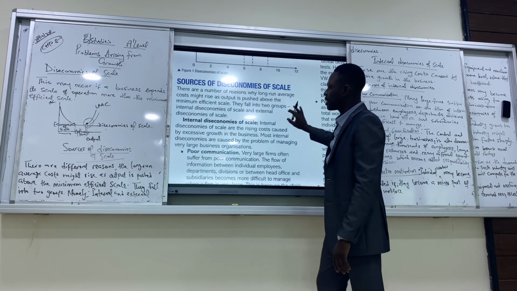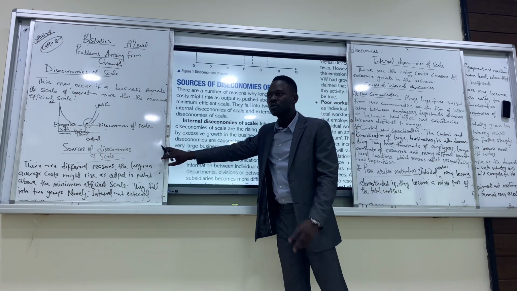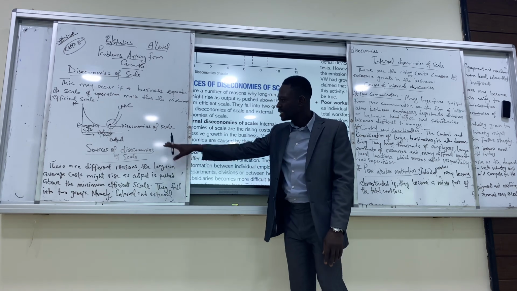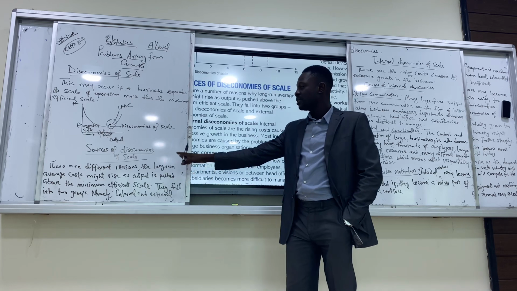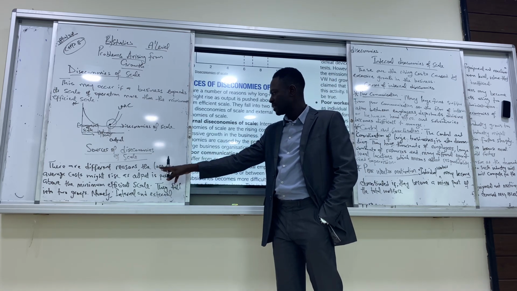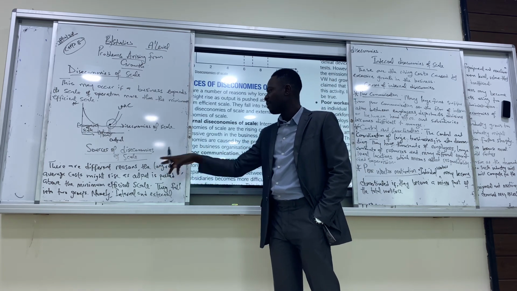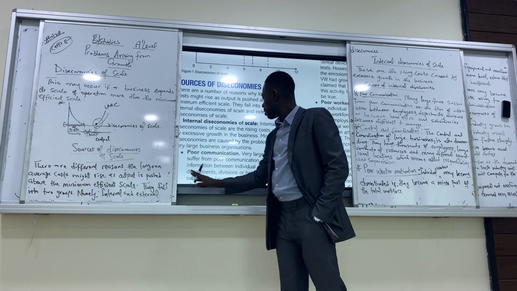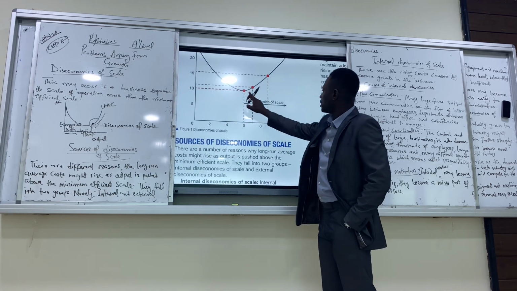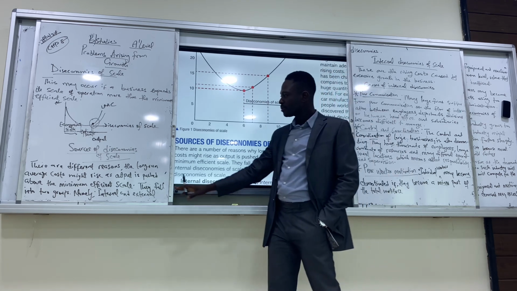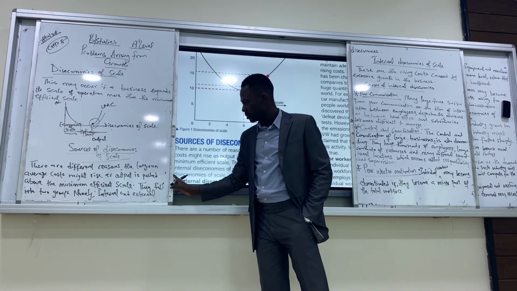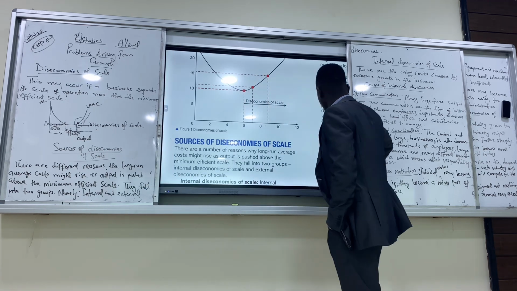So what are the sources of diseconomies of scale? We have two sources of diseconomies of scale. We have internal and external. So I'm going to read anyway. There are different reasons. The reasons in the long run average cost might rise as output is pushed above the minimum efficiency scale. The minimum efficiency scale is this. Any point above this brings about diseconomies of scale. So they fall into two groups, namely internal and external.